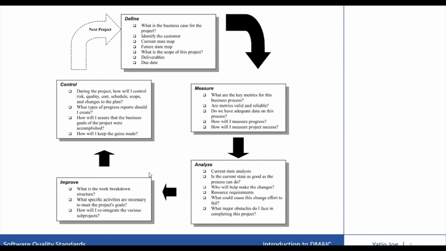So when we say control phase, one can think about what is, during the project, cost, schedule, scope changes, what are the control risks which are involved, what type of progress reports should be created, how to assure that the business goals of the project are accomplished, and how to keep making the gains. So this all comes into DMAIC.